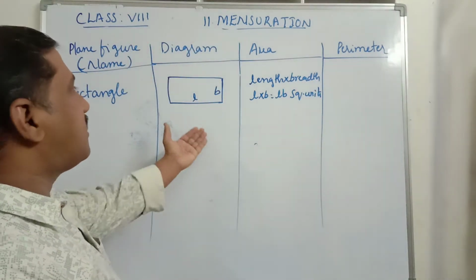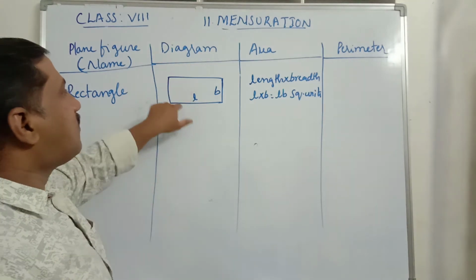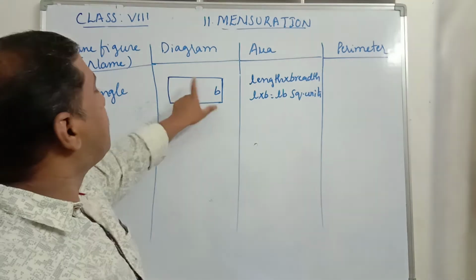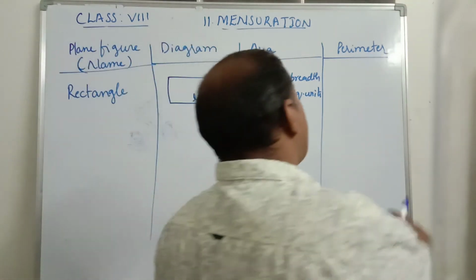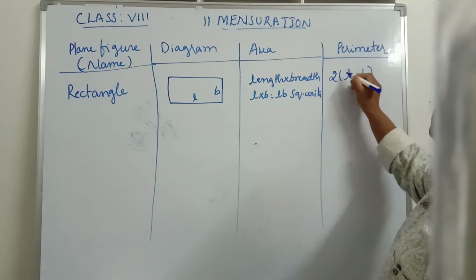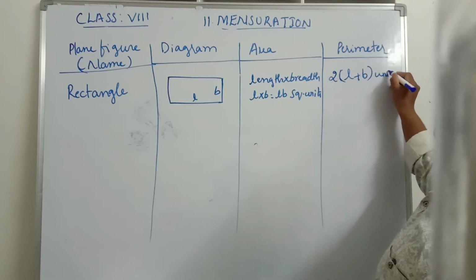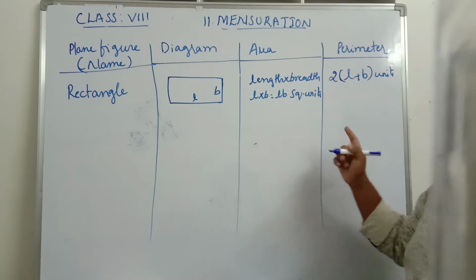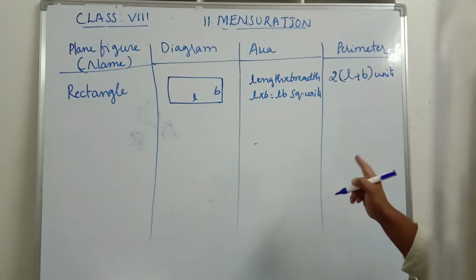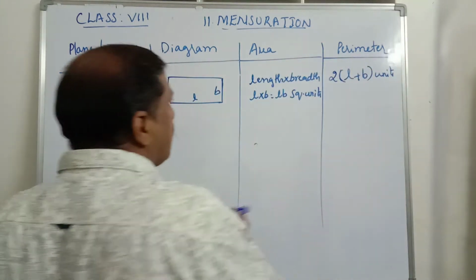Then what is the perimeter? The perimeter of the rectangle is the sum of all four sides: L plus L, that is 2L, plus B plus B, that is 2B. 2B plus 2L is 2 into (L plus B) units. So the formula to find the perimeter of a rectangle is 2 into (L plus B) units.